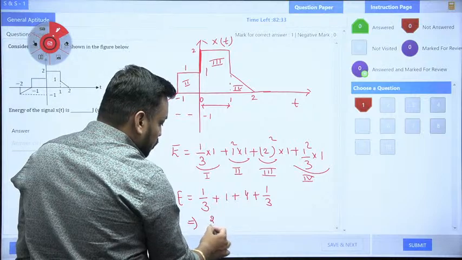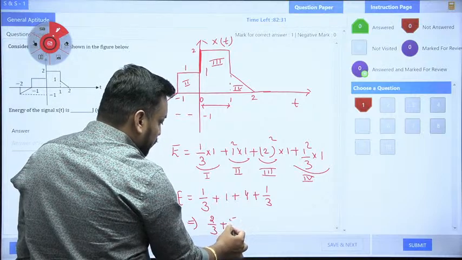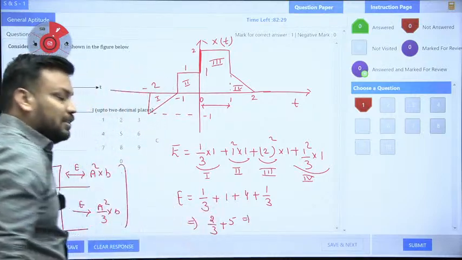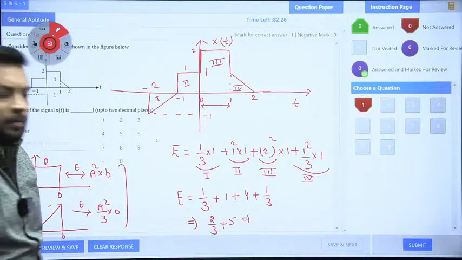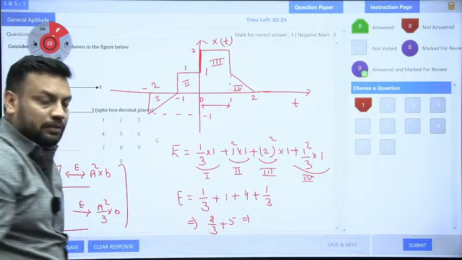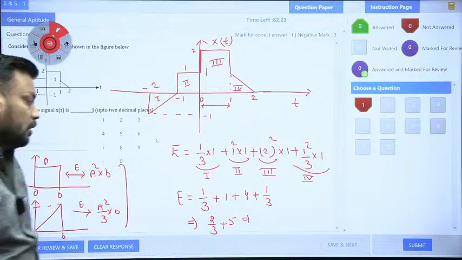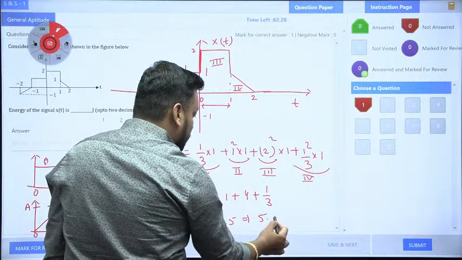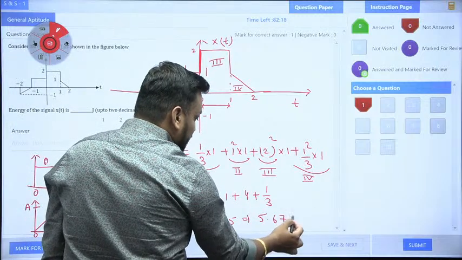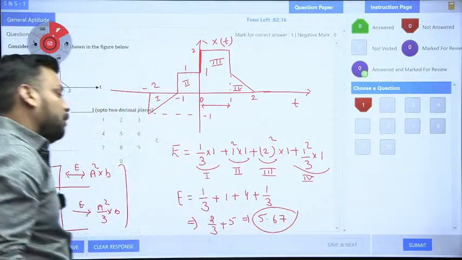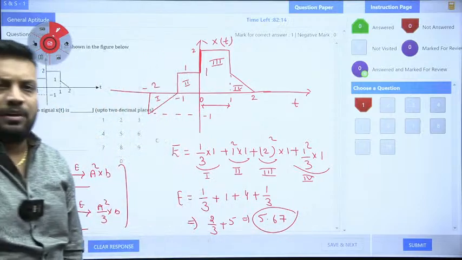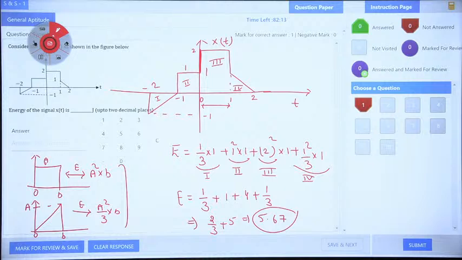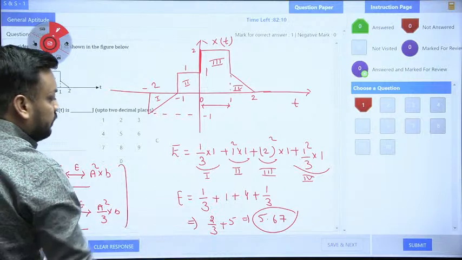So 2 by 3 plus 5. And you know 2 by 3 is nothing but 0.66666 or 0.67. So the final answer is 5.666 or 5.67. The correct answer is 5.66666, or approximately 5.67. So the correct answer for this question is 5.67.